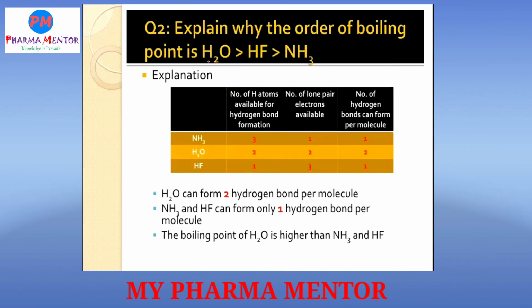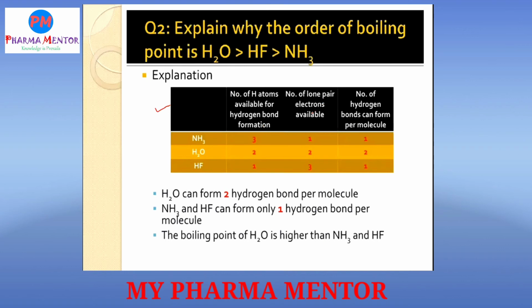Next question: explain why the order of boiling point is such that water has a higher boiling point than hydrogen fluoride and than ammonia. The explanation is given here. You remember this chart; it is very important for your competitive exam. Examples of compounds given are ammonia, water and hydrogen fluoride. First, the number of hydrogens available for hydrogen bond formation.